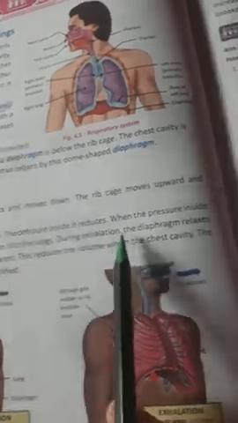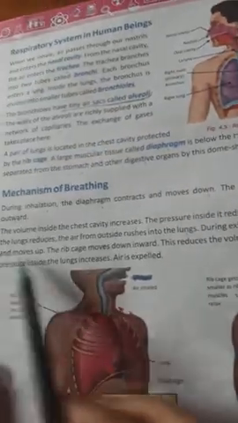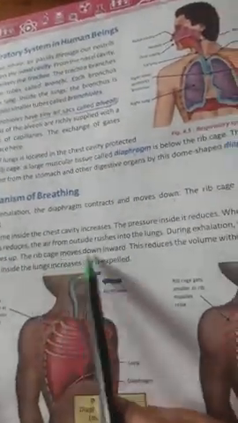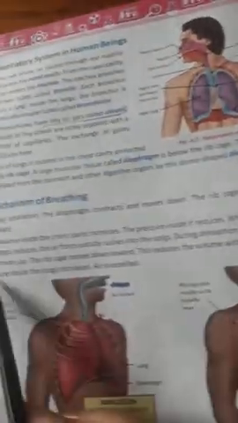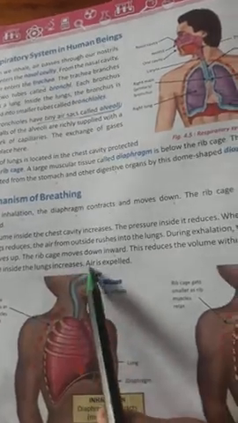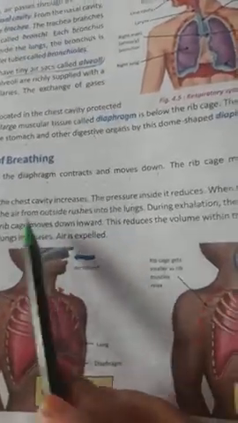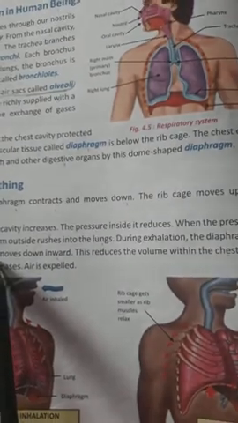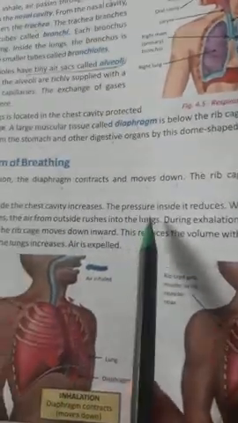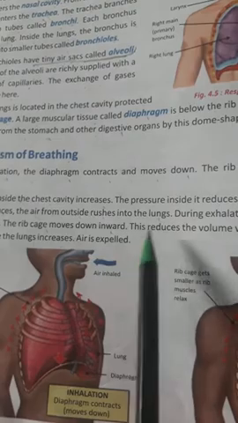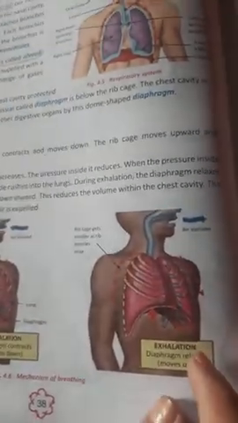During exhalation, the diaphragm relaxes and moves up. The rib cage moves down and inward. This reduces the volume within the chest cavity, so the pressure inside the lungs increases and air is expelled. So when the volume inside our chest increases, the pressure reduces, and then it reverses, up and down like that. The air then spreads through all parts of the body.